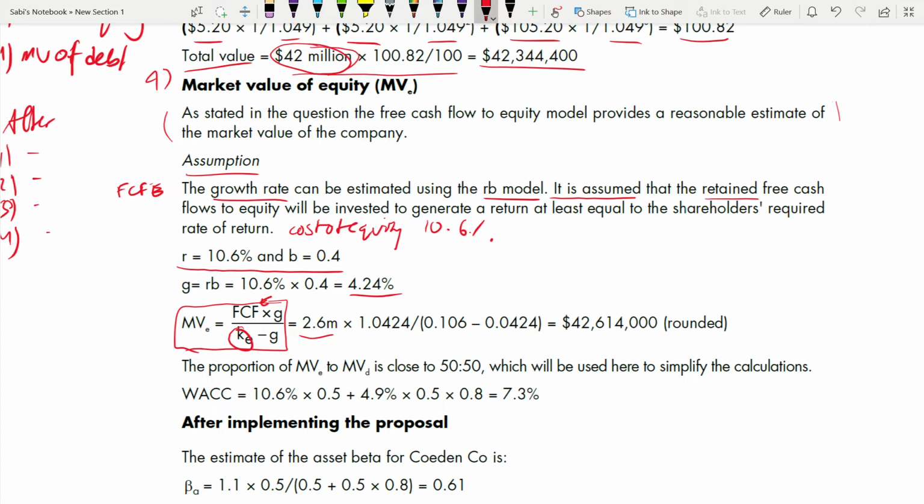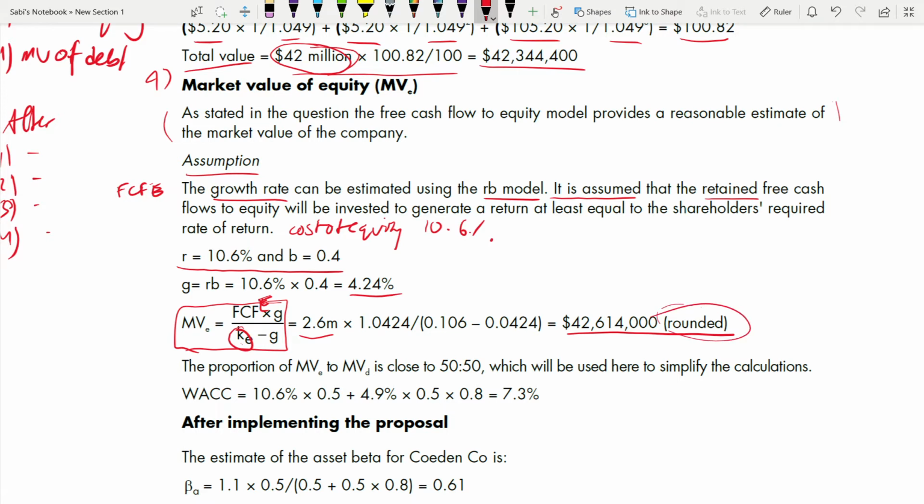So FCFE into (1+g) divided by Ke minus g. Whenever E is there at the end in an equation, this has to be Ke down. When it is FCF, free cash flow to the firm, not just free cash flow, then it will be divided by WACC minus growth. So your free cash flow to equity is 2.6 million. Growth is 4.24%. That's why you multiply by this. Divide by cost of equity, 10.6 minus 4.24, the growth. And you are getting this, which is rounded. When you are rounding a figure, write that you are rounding it up.